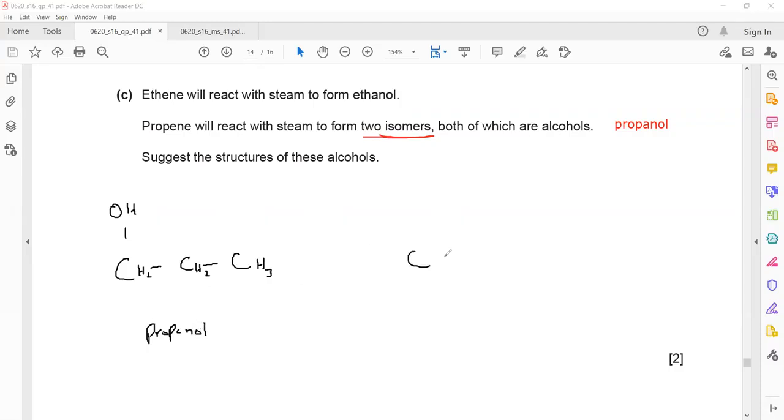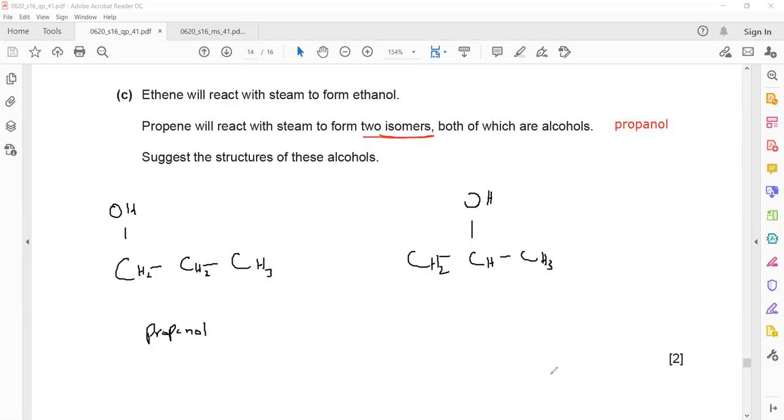Then I will put OH on the second carbon. When I put OH on the second carbon, this will have 2 hydrogen, this will have 1 hydrogen, and this will have 3. What is the name of this second structure which I drew here?